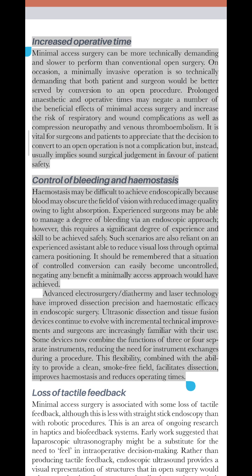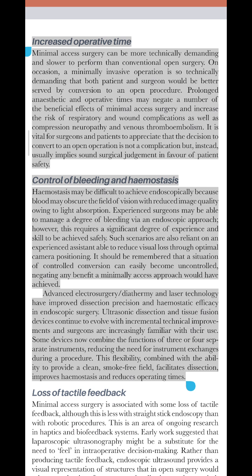Prolonged anesthetic and operative times may negate a number of the beneficial effects of minimal access surgery and increase the risk of respiratory and wound complications as well as compression neuropathy and venous thromboembolism. It is vital for surgeons and patients to appreciate that the decision to convert to an open operation is not a complication but, instead, usually implies sound surgical judgment in favor of patient safety.